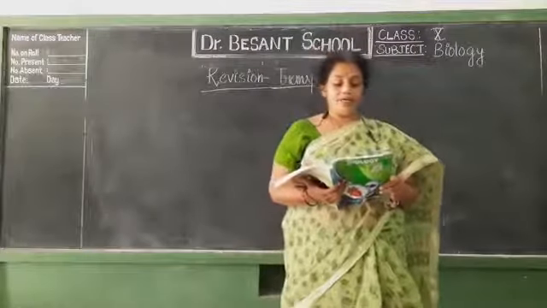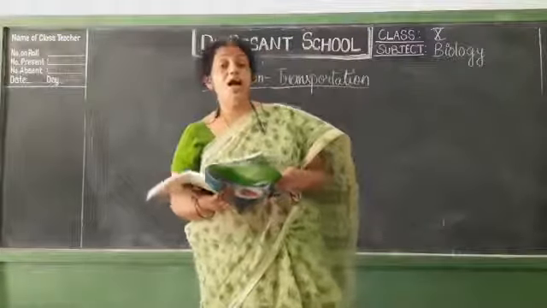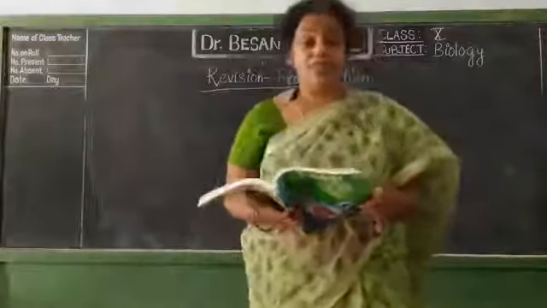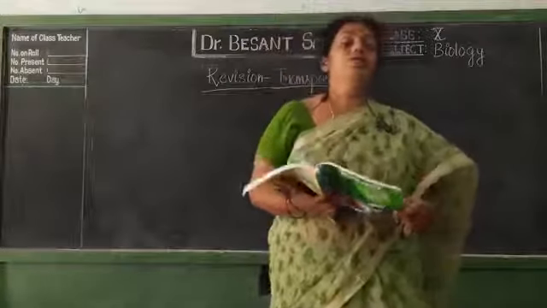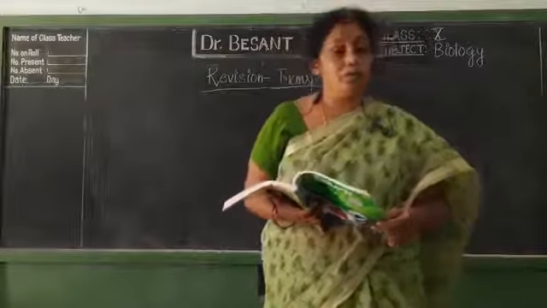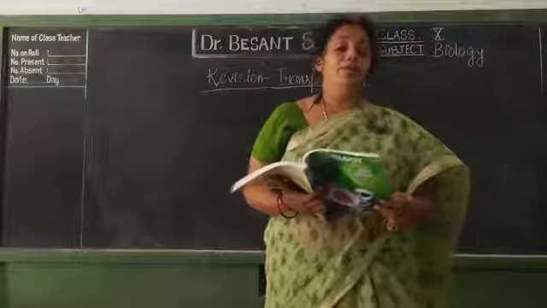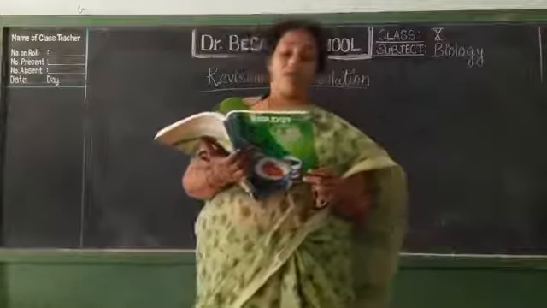Why do we compare arteries to a tree, which divides into smaller and smaller branches? Arteries are big and their wall is thicker, so they cannot reach each and every cell. So they divide into smaller and smaller arterioles. That's why we can compare them to a tree with smaller and smaller branches.